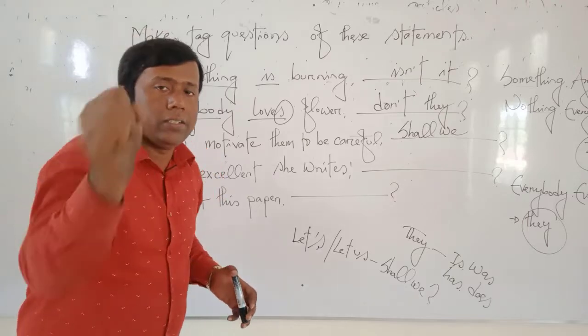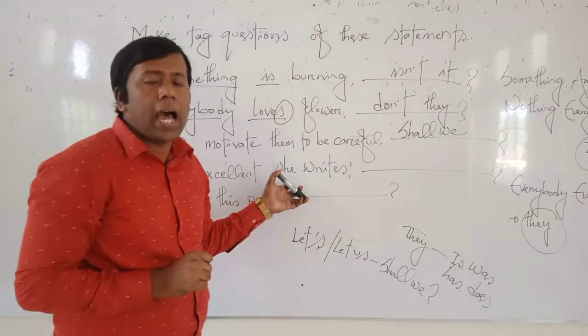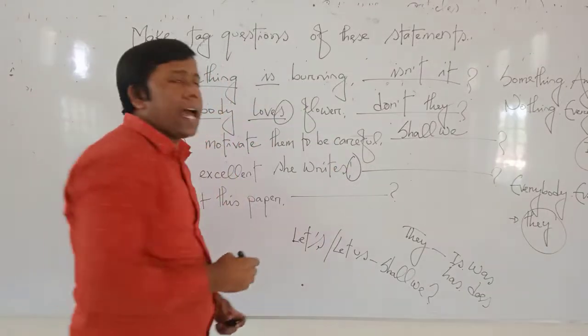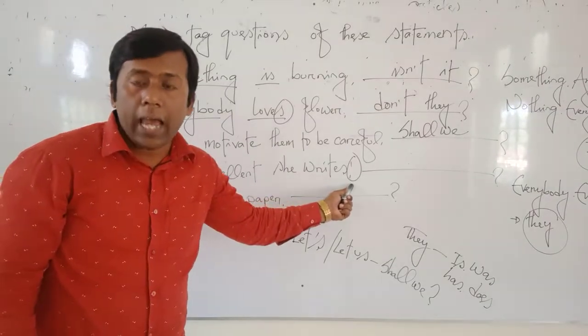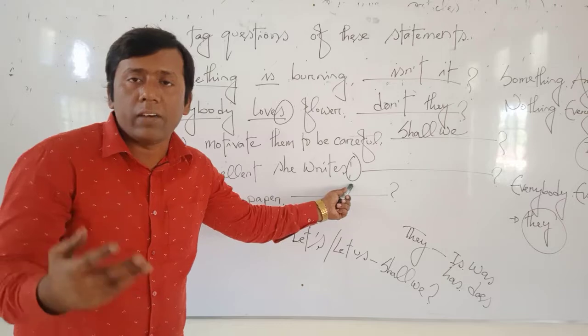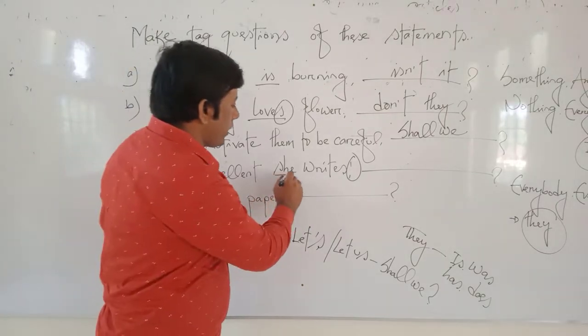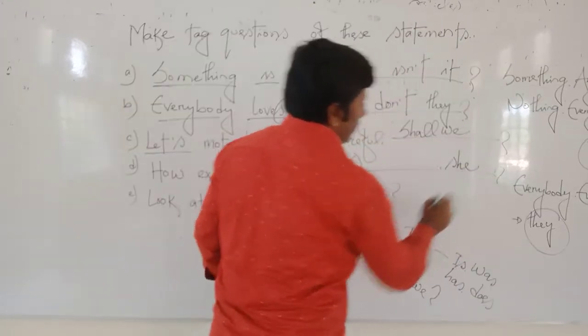Okay? Number 2. How excellent she writes. How excellent she writes. It is an exclamatory sentence because here we see the note of exclamation sign. Okay? Dear students, their subject is she.